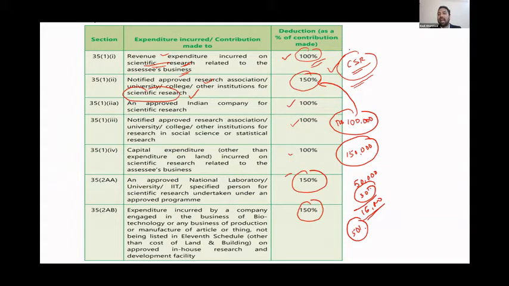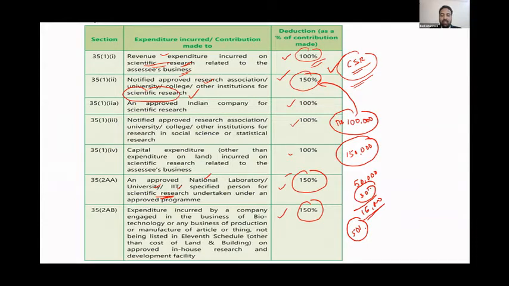Anyway, you have to contribute to CSR activity. Particularly if you're a company, you know that you have to pay 2% of your profit as per Companies Act 2013. So if you're paying that, but if you're contributing to these 3 areas, you will get cash back as well. It's not exactly cash back, but like a cash back. Similarly, if you're paying to an approved national laboratory or university or IIT or a specified person who contributes again in scientific research, 150% deduction.